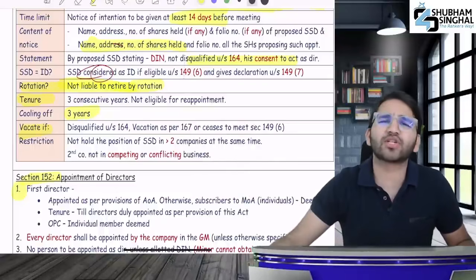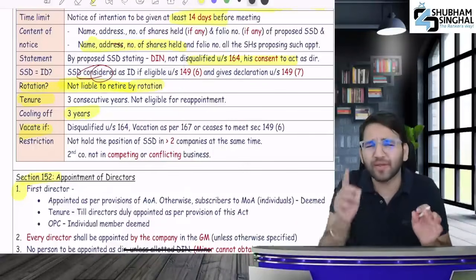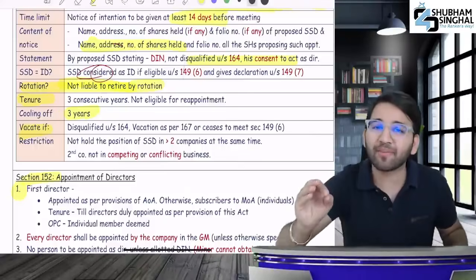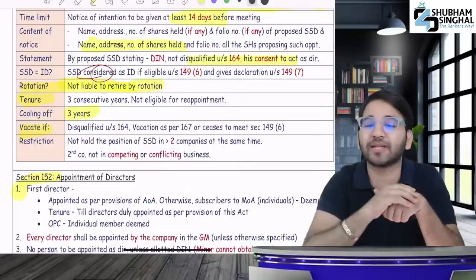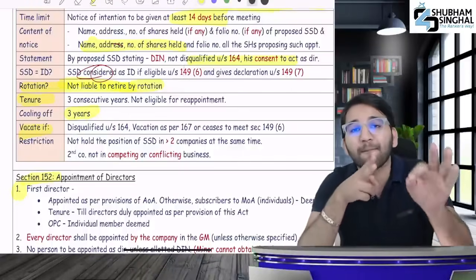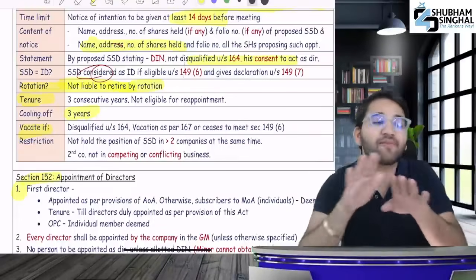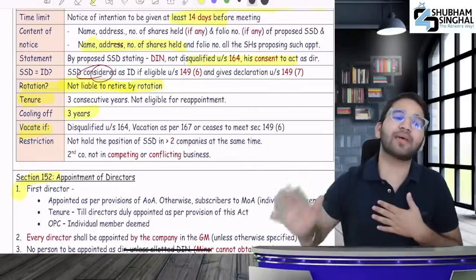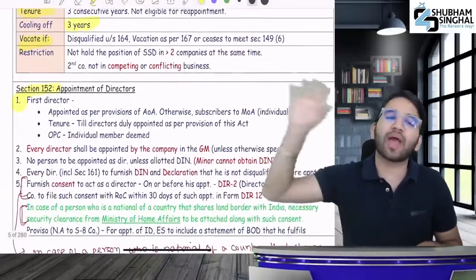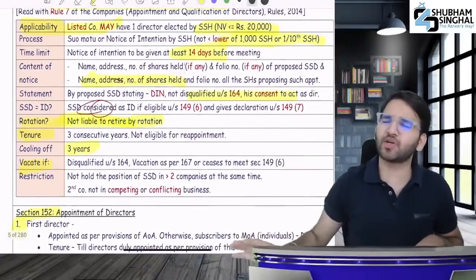Okay? And what is the restriction? At a given point of time, listen to me, you can be a maximum of 2 companies' SSDs at a given point in time. And those 2 companies should not have competing or conflicting businesses. Did you understand what I said? Okay. And what is this? The entire SSD provision is done.